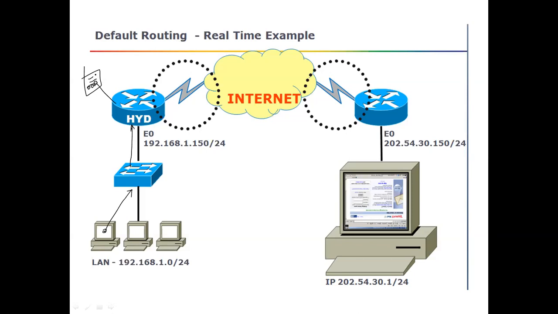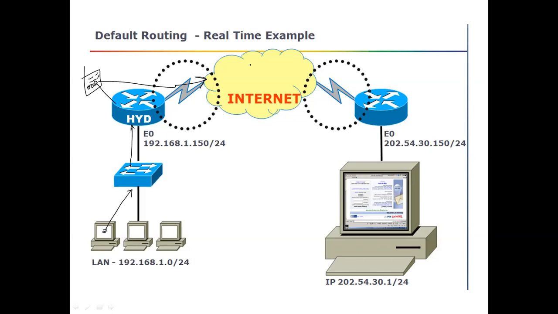The router checks its routing table: do I have this route? No, I don't. So what will it do? It thinks: I don't know the route of yahoo.com, let me pass it to the ISP. So it passes the information to the ISP.